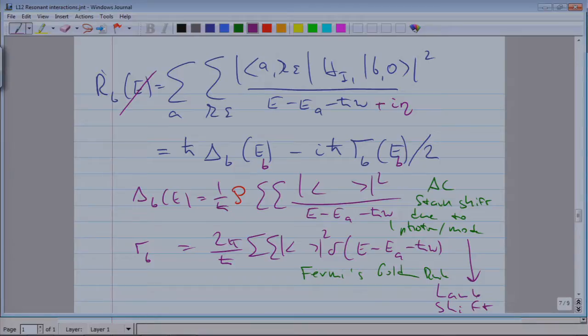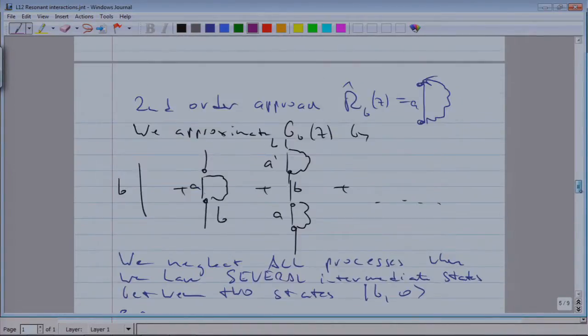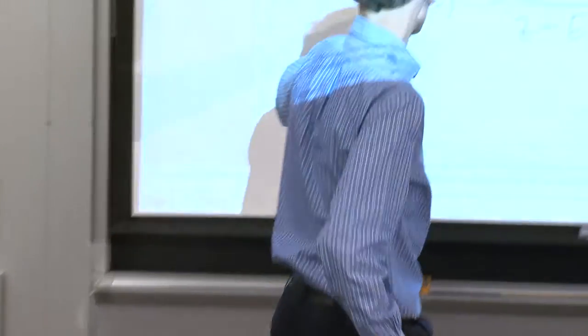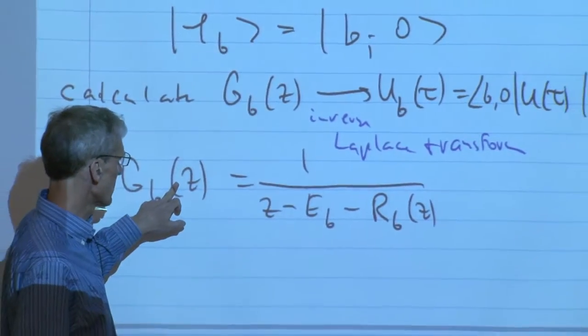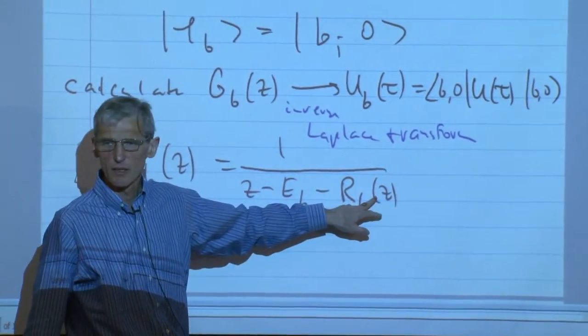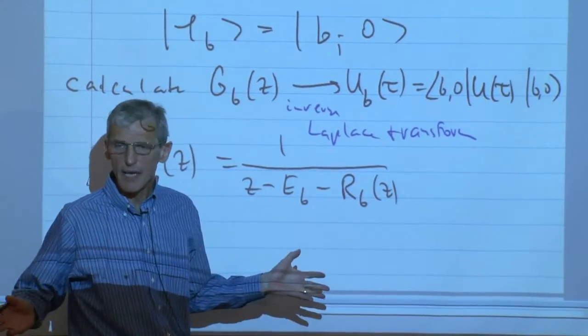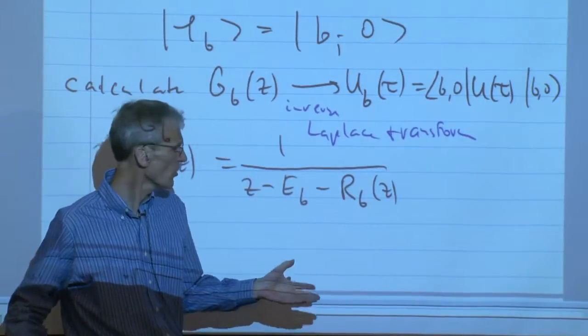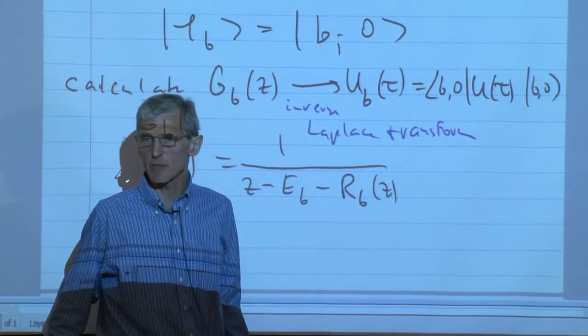In other words, when we had the resolvent GB of z, all the dependence on energy came from this kernel. But this kernel is now so well behaved, with no resonant terms, that we can neglect its energy dependence.